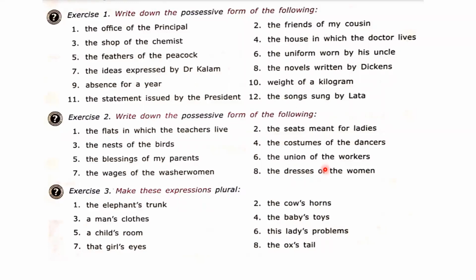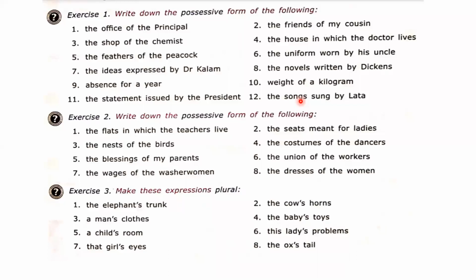Next, our man's clothes. How to say this expression? Who will let me know? Nikunj, you please tell me. Nikunj is a very good, brilliant student. Nikunj, a man's clothes. How to say this? Make it plural first: the men's clothes. What will be the spelling?